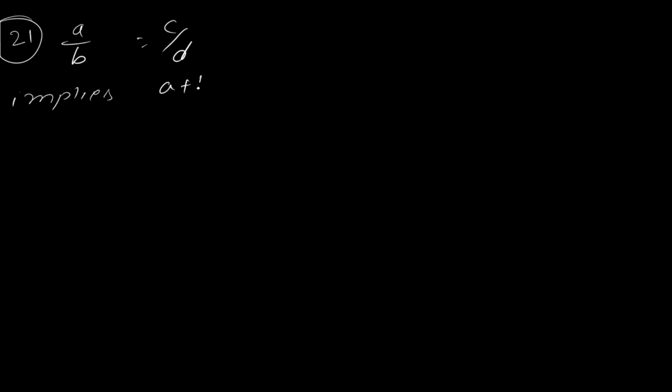Question 21, you tell me now. 21 you have is a by b equal to c by d, implies a plus b divided by a minus b equal to c plus d divided by c minus d. So if you remember, I have taught you how to derive the answer as well, right?